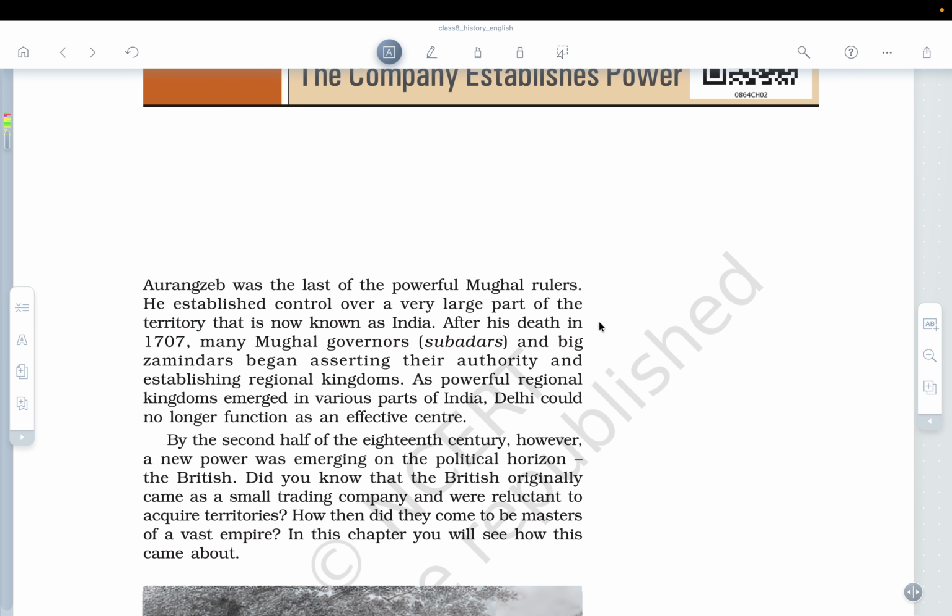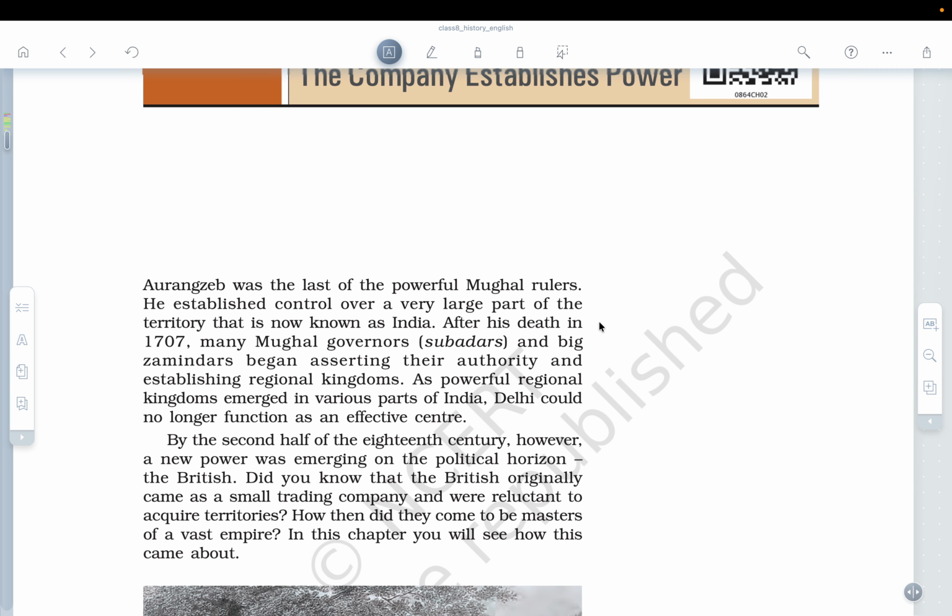Okay, so fairly and roughly, the arrival of the Britishers actually revolves around a very important event which took place, that is, the death of Aurangzeb in 1707. Aurangzeb was one of the most important figures during the Mughal period. Okay, so basically, what happened?